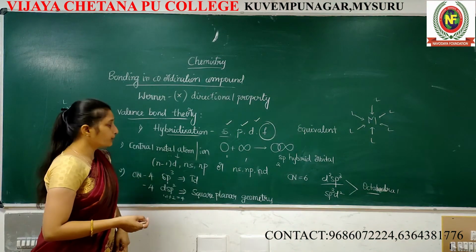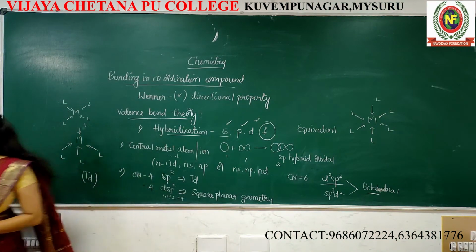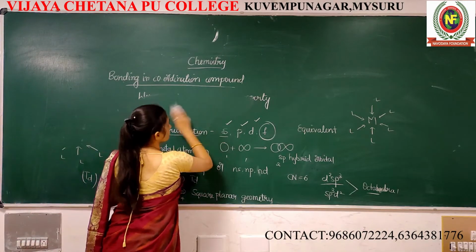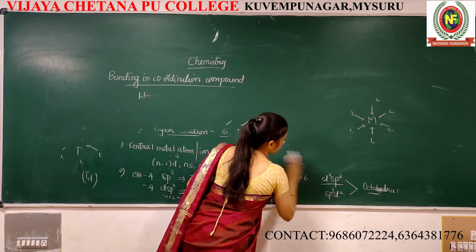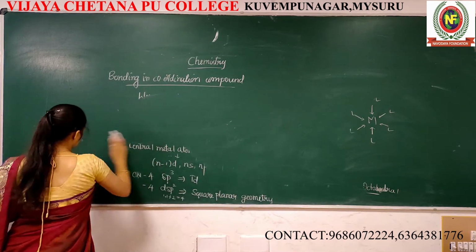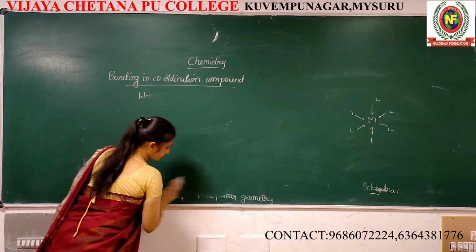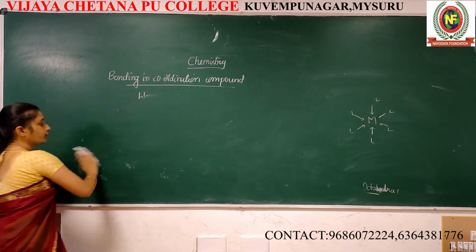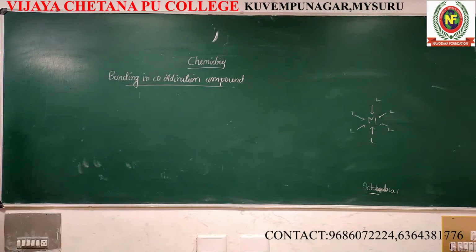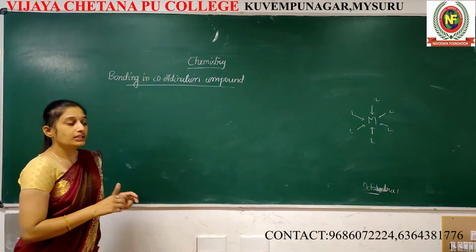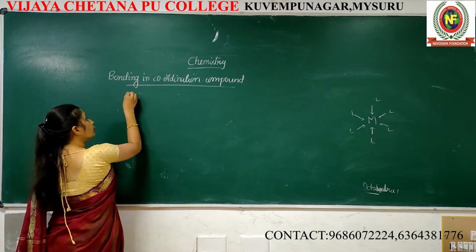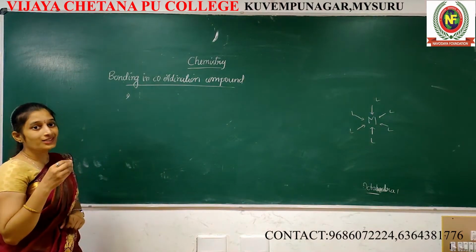One more postulate is there. You all know we are always using transition metals. Transition metal means the metal should contain vacant orbitals. When will it undergo hybridization?